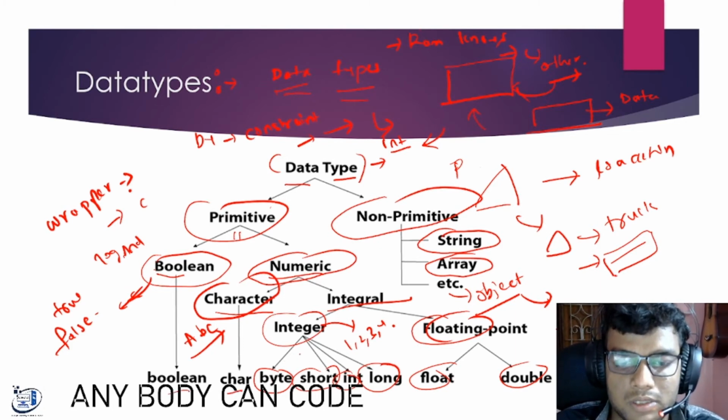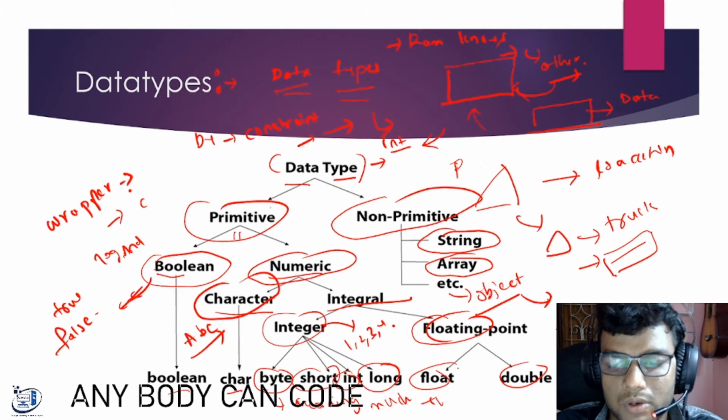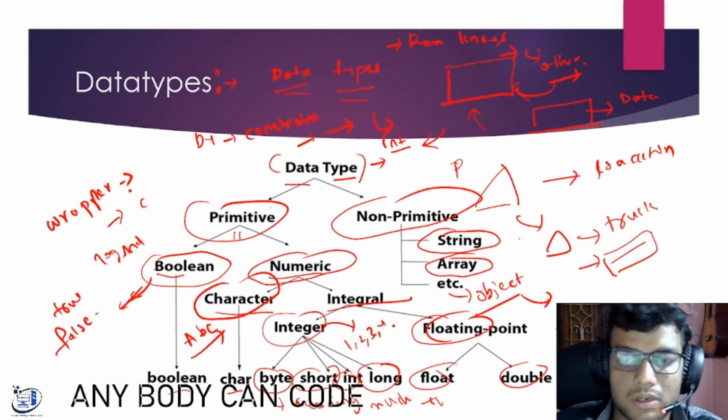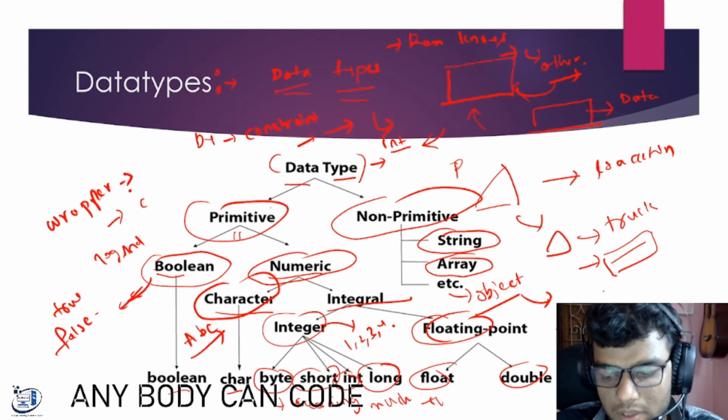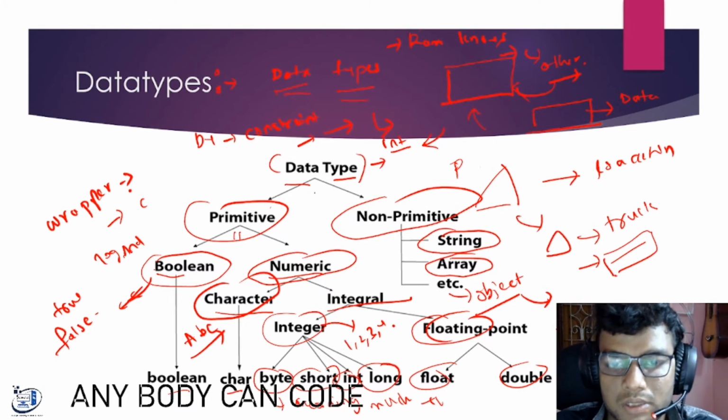Why is this byte sorted? This is according to their memory allocations, meaning how much size they have in the memory, how many digits they can store. It is different for different programming languages, but most programming languages which have data types may have this type of data types only, but the memory allocation size differs according to the machine.